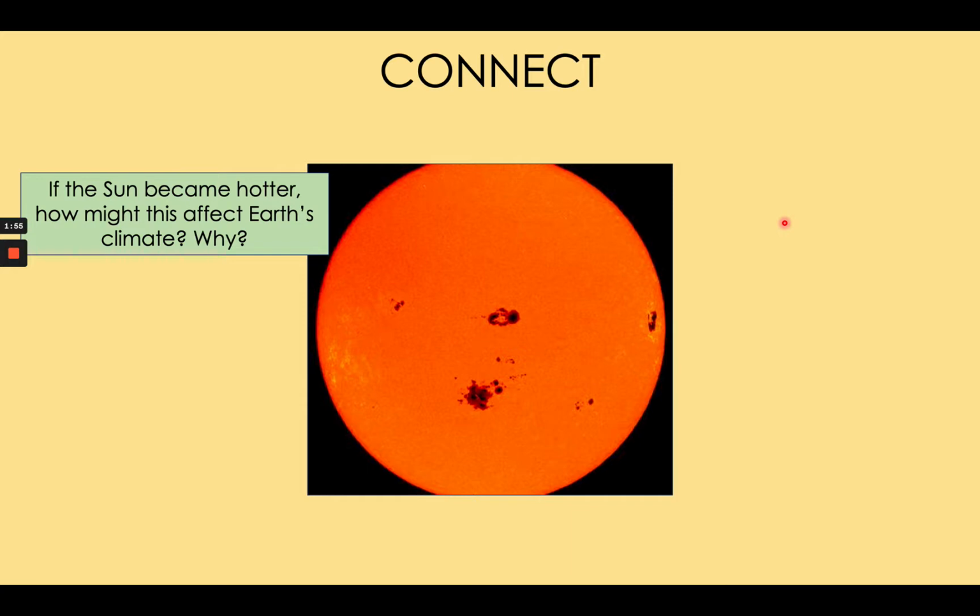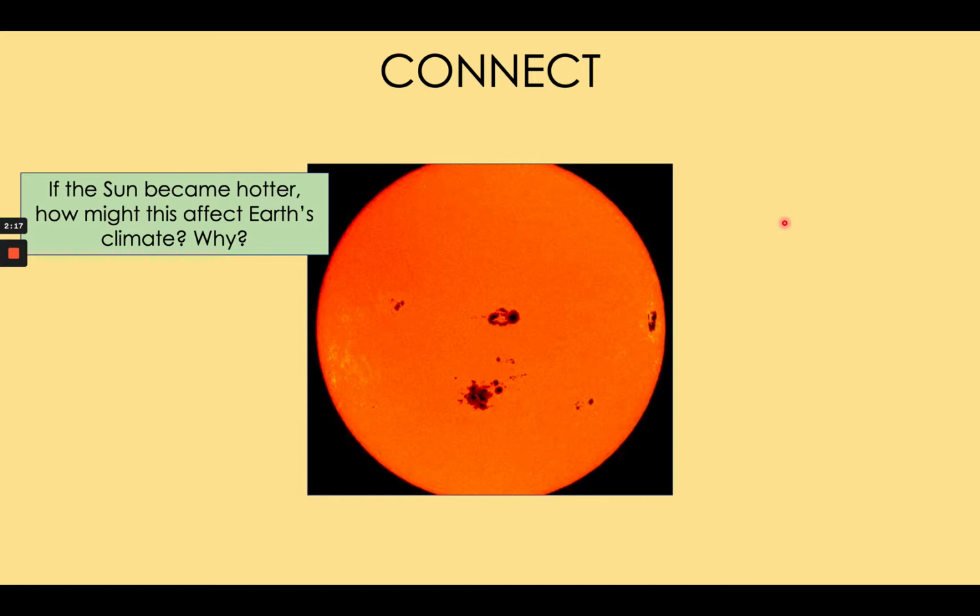So you should have said, if the sun became hotter for whatever reason, this would cause the Earth's climate to get warmer as well, which may lead to a number of different effects on precipitation. It may lead to drier climates in some places, but it may also lead to more precipitation because you have more evaporation of the water due to the higher temperatures.